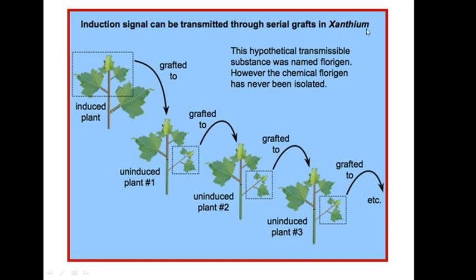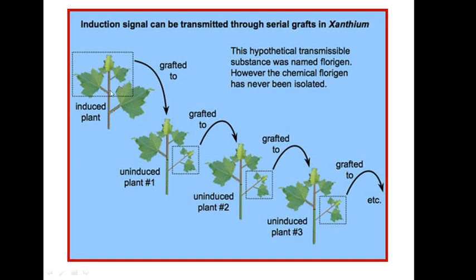Now they are talking about Xanthium. Xanthium is a short day plant. So this first plant here is an induced plant. Induced means this plant was exposed to the short day photoperiod, 15.5 hours or less than that. Once it receives one cycle of 15.5 by 8.5, it will start the process of initiation of flowering.